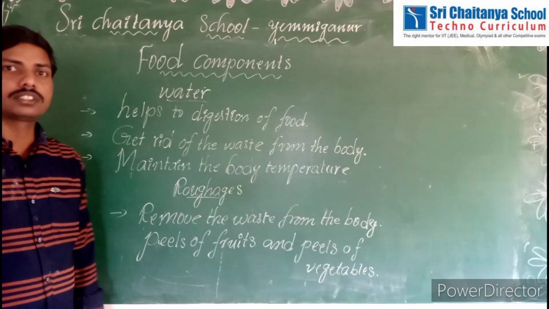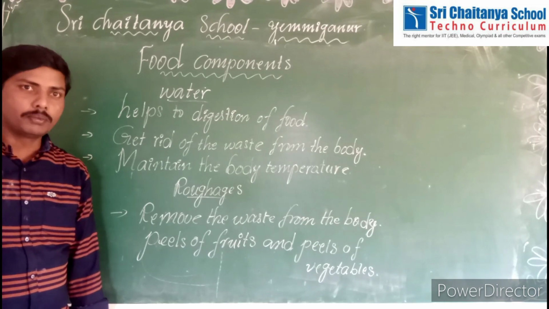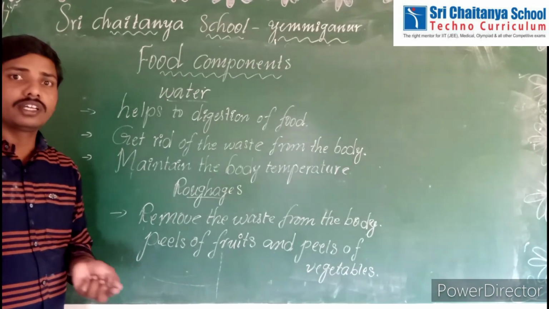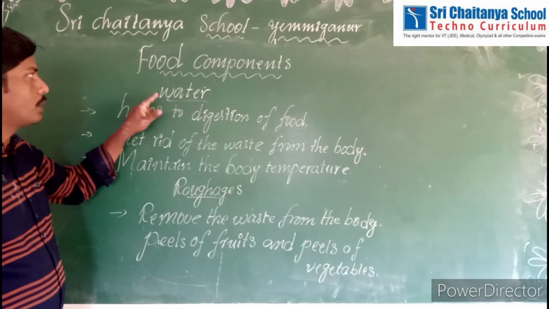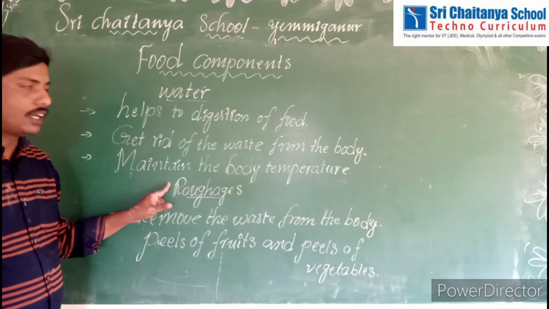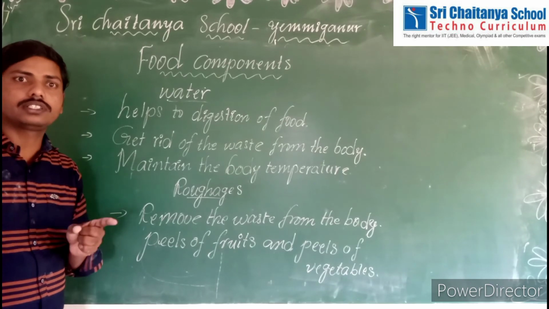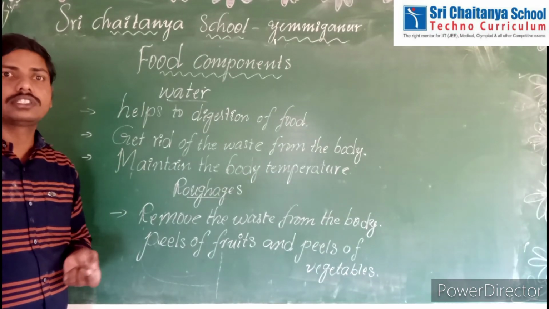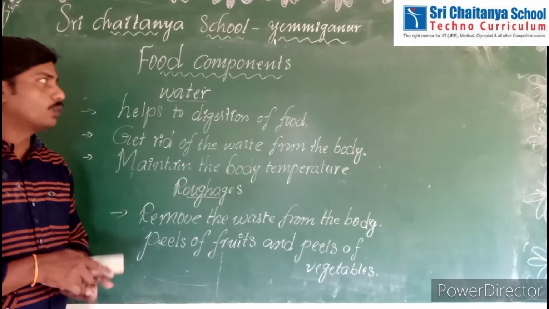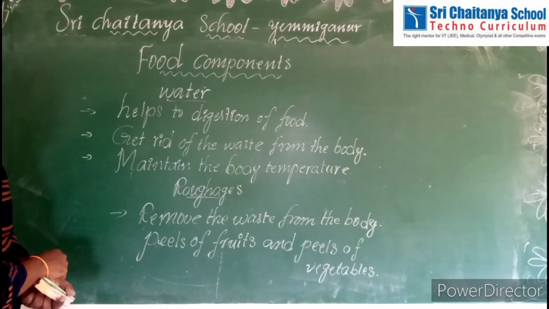Yes, what are the nutrients? Carbohydrates, proteins, fats, vitamins and minerals. These are the nutrients needed by our body. Along with these nutrients, our body needs water and our body needs roughage. Okay, children, clear, all of you? Which foods are rich in carbohydrates? Which foods are rich in proteins? Which foods are rich in fats? Which foods are rich in vitamins and minerals? What are the uses of water? What are the uses of roughage? All of you clear? Good.